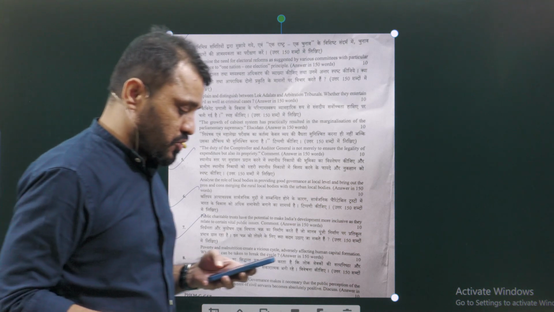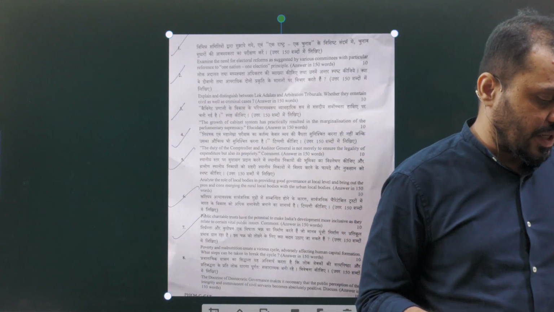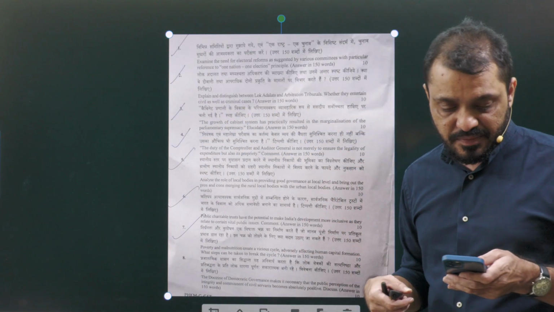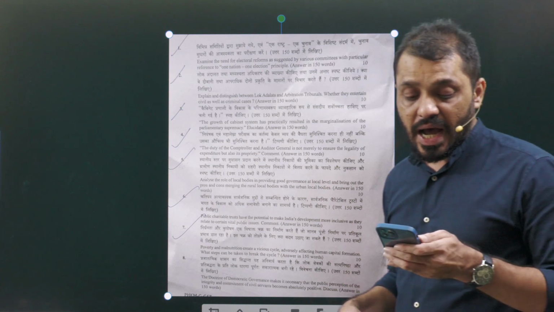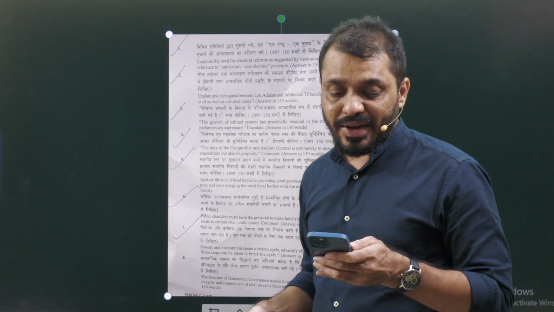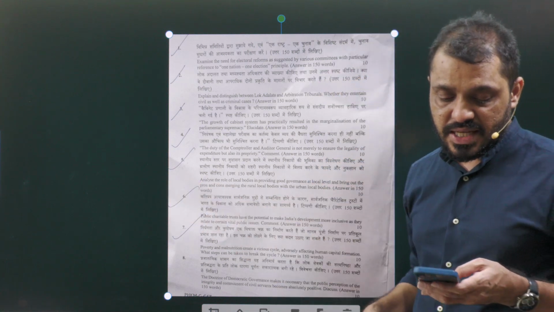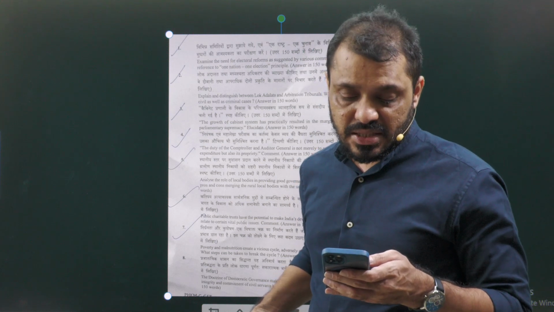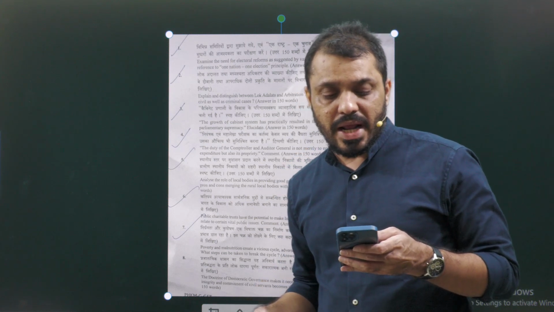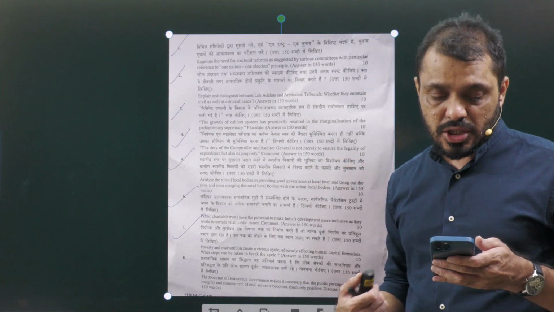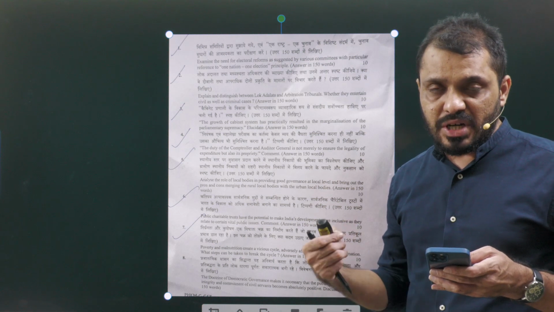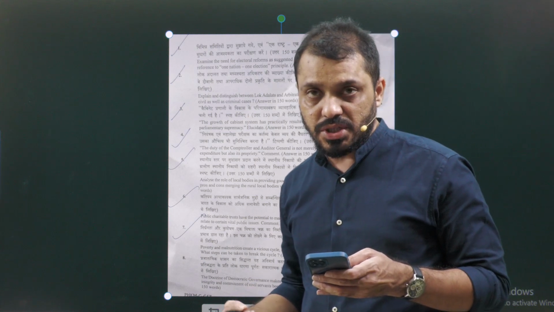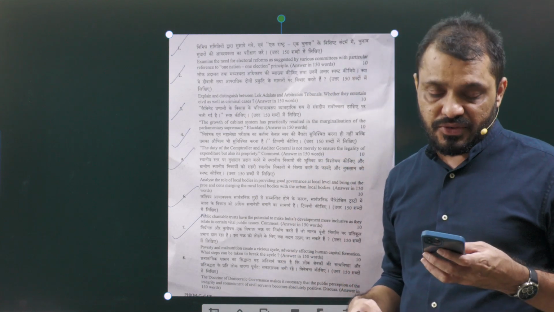If you look at the Indian polity and constitution in detail, out of 125 marks, 10 marker questions are 5, and 15 marker questions are 5, overall 125. From governance and social justice, 75: 10 markers are 3, and 15 markers are 3. Whereas IR, international relations, 50 marks: 10 markers are 2 and 15 markers are 2. So 125 marks polity and constitution, governance and social justice 75, and international relations 50.